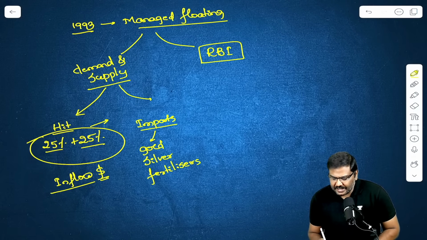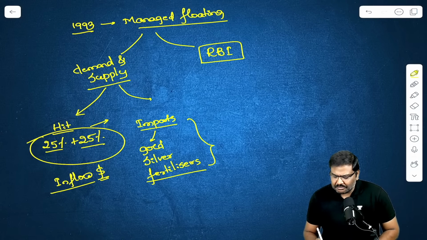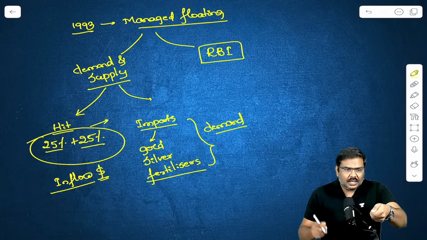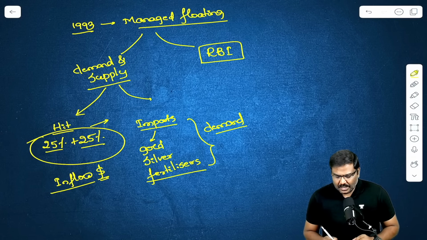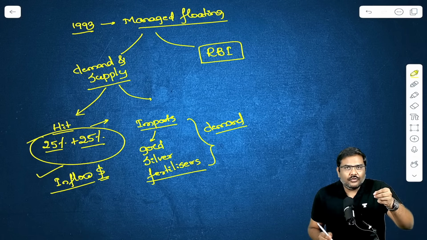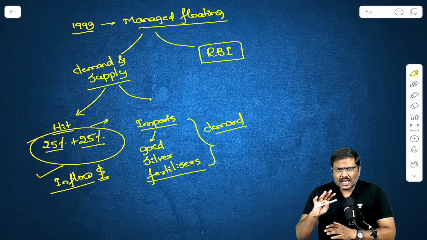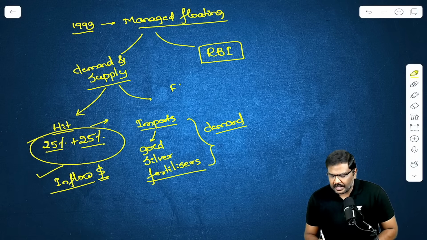So on one side, imports have increased, which means there will be very high demand for the dollars because we need to pay in terms of dollars. So we will supply rupees and demand dollars. So on one side, supply of rupee has increased, and on the other hand, inflow of the dollars has decreased. Are these the only two factors? Absolutely not. There is one more very important factor here: foreign portfolio investors.